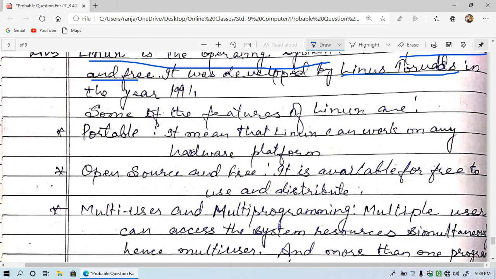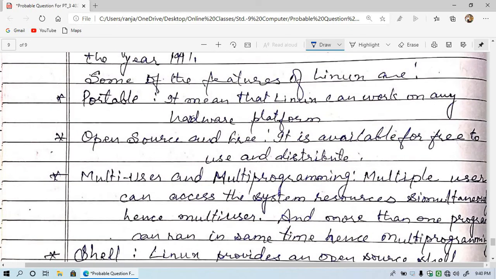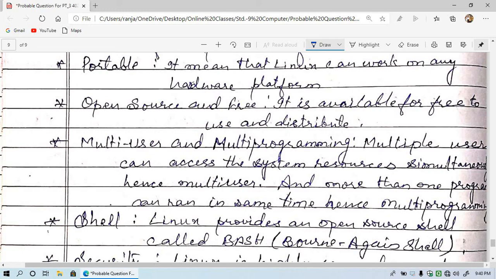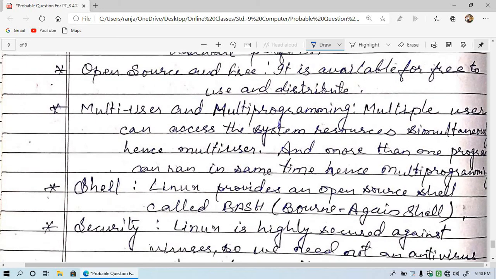Some features of the Linux operating system are: the first one is portable, means it can run on any platform, on any hardware. The second one is open source and free. It can be downloaded from the internet. It is free and distributable. Multi-user and multi-programming: it supports both.